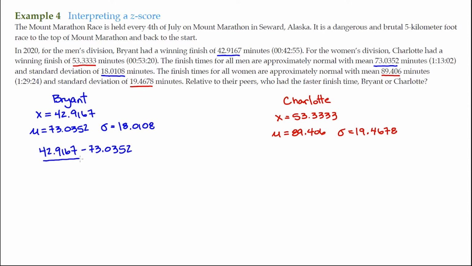Then, of course, we will divide that by the standard deviation 18.0108. This is negative 30.1185.